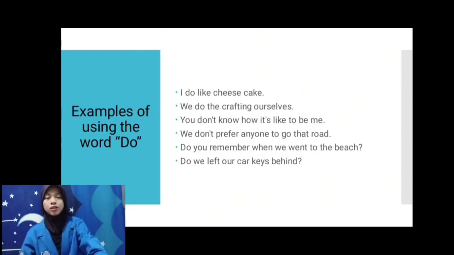Example of using the word do. I do like cheesecake. We do the crafting ourselves. You do know how it's like to be me. We don't prefer anyone to go on the road. Do you remember when we went to the beach? Did we leave our car key behind?